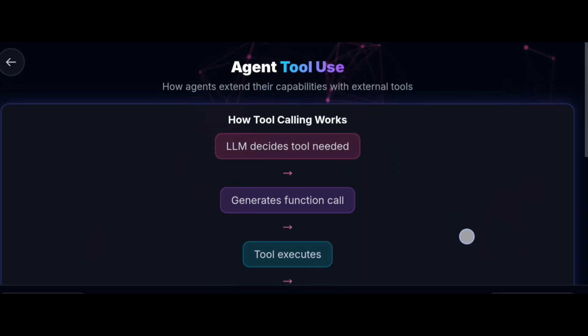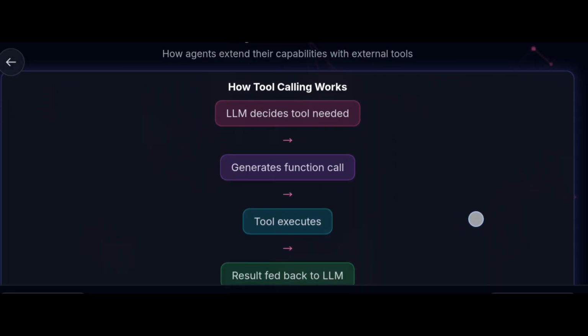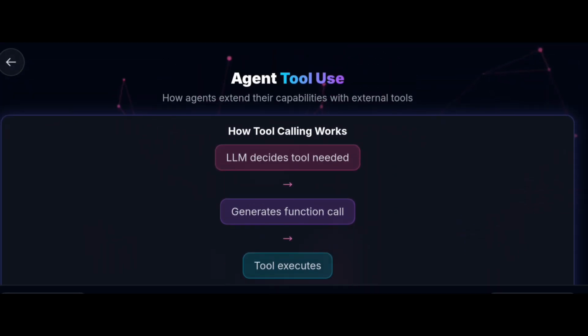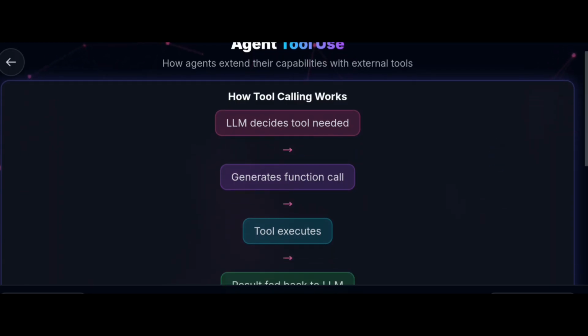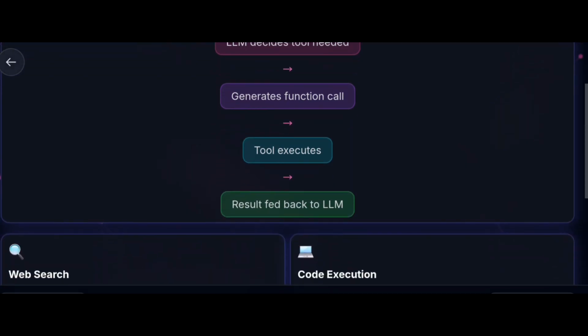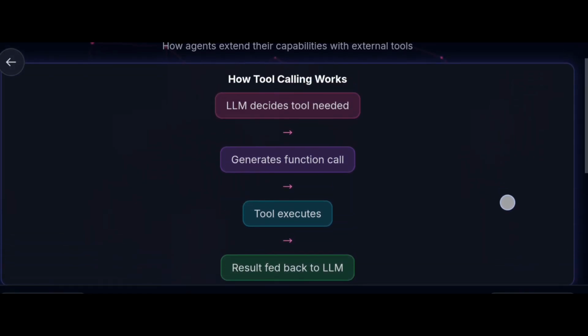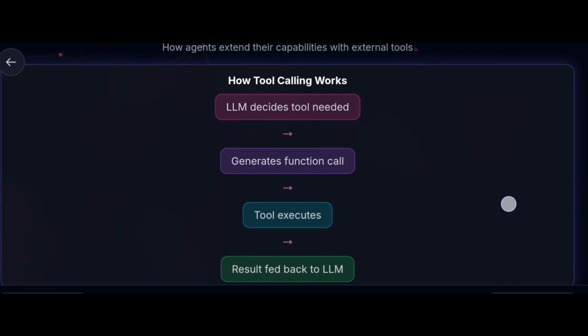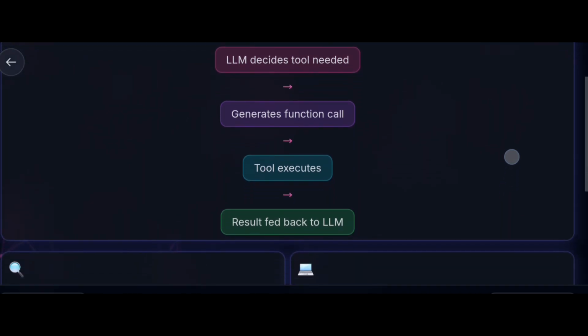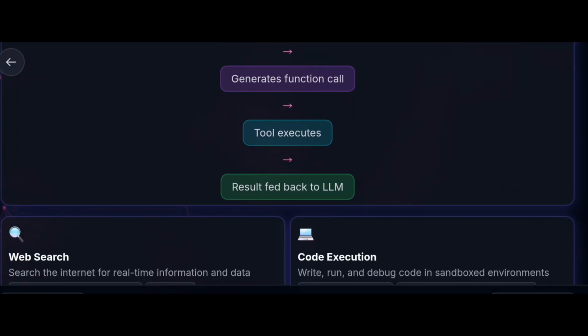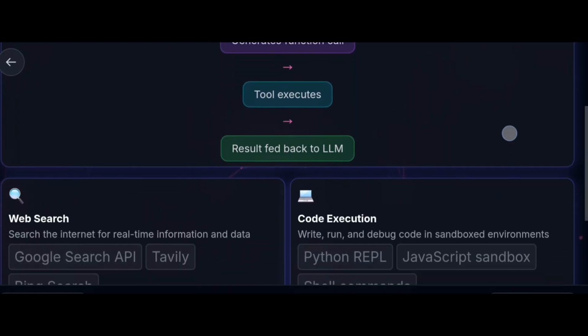Agent tool use: how agents extend their capabilities with external tools. There are some tools in the agent workflow. How does tool calling work? The LLM decides a tool is needed. Which tool to be used is decided by the LLM. Then it generates a function call. Then the tool executes. The result is fed back to the LLM. These are the 4 steps involved. So the LLM decides a tool is needed and generates a function call, the tool executes, and finally the result is fed back to the LLM.